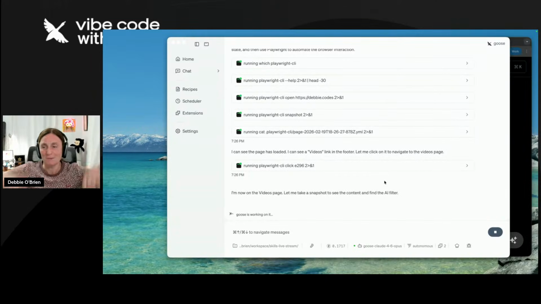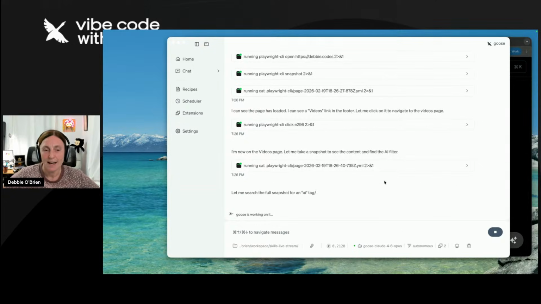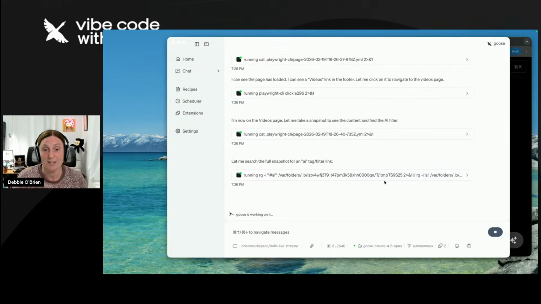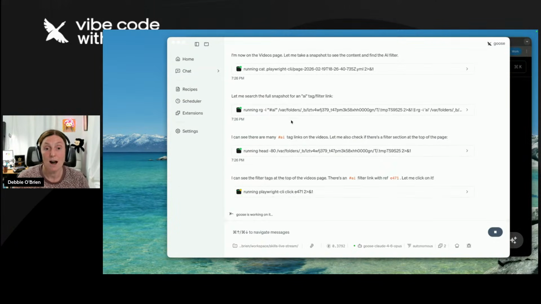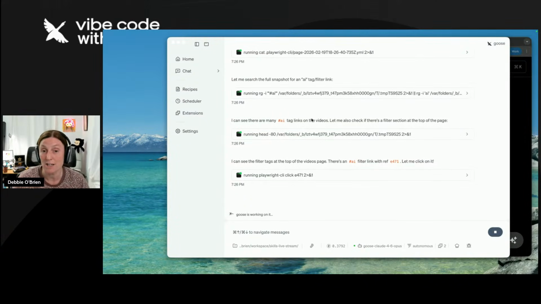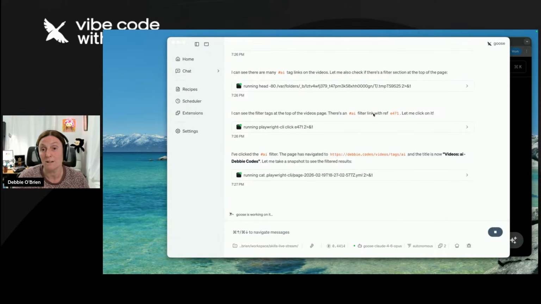Now you're all looking at me going, but where's the browser? I can't see anything. This is the cool thing, right? The agents don't need eyes, so they don't need to see what's going on, but they're taking a snapshot. So the Goose here is taking a snapshot of the page. That's how it knows how to find that element on the page. It knows how to find it and click it. You can see here the filters tag at the top. There's an AI filter link with a ref.